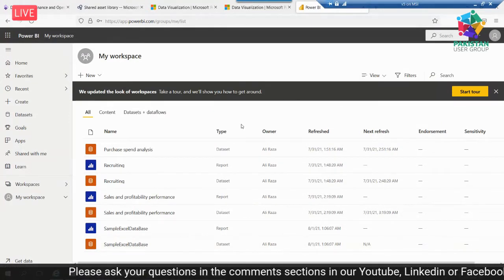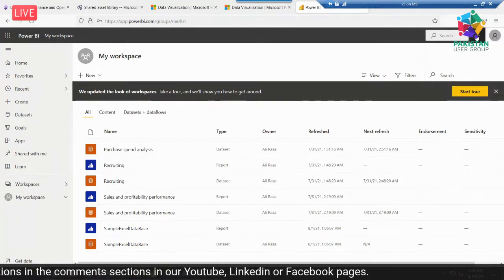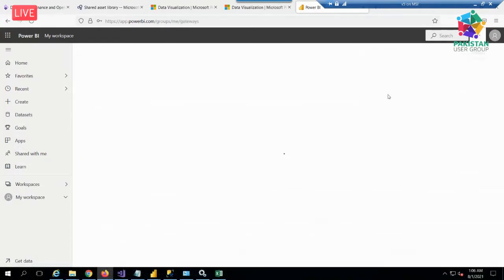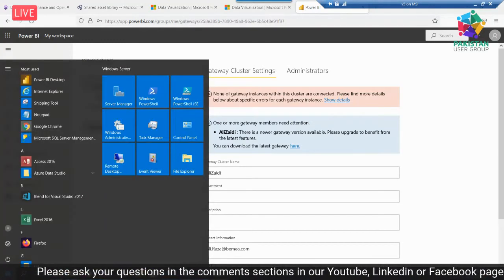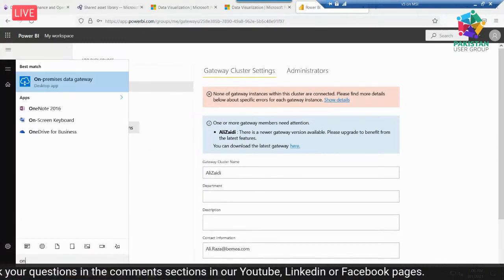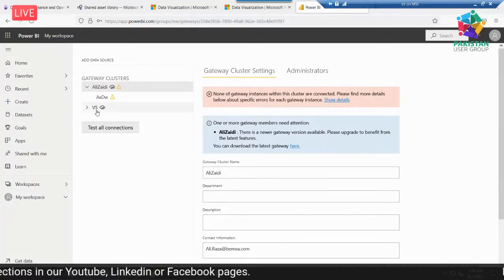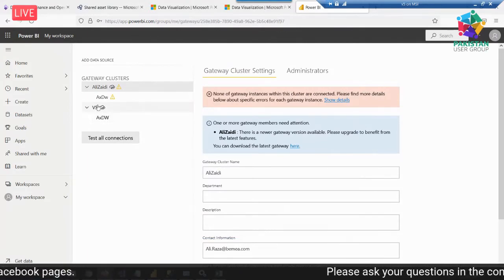And this is powerbi.com, and from here let me show you how I can connect it, you can say, manage gateway. It is currently connected, you can see it is already connected with my local machine.